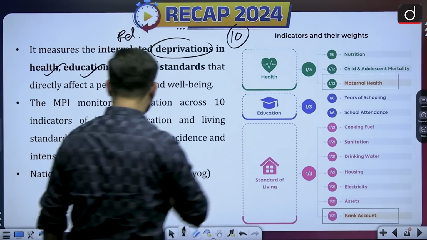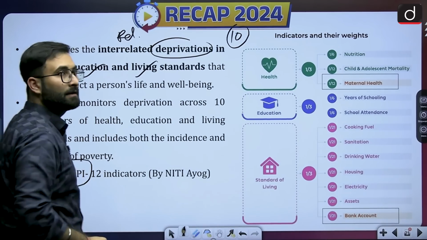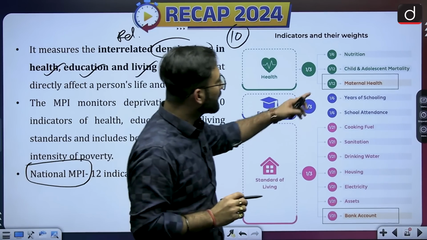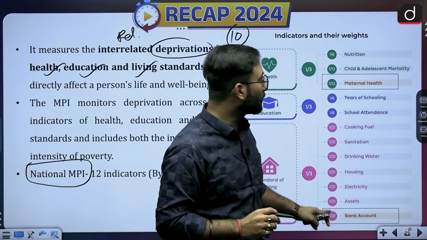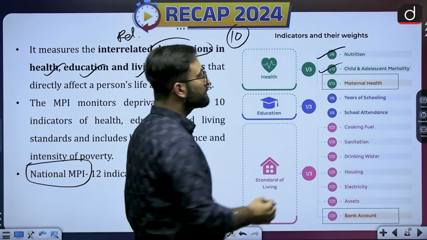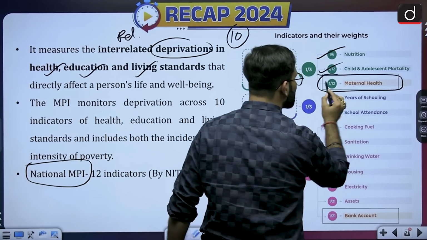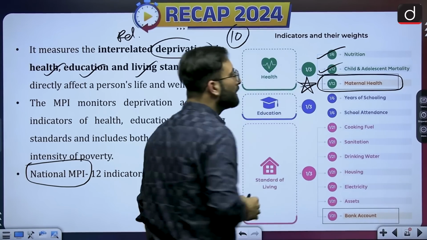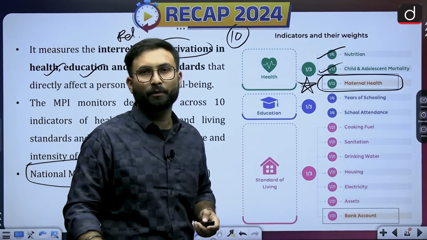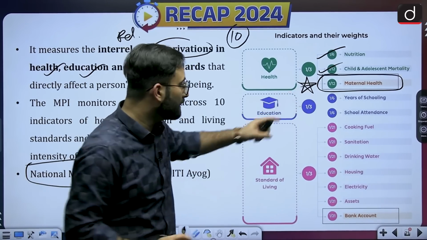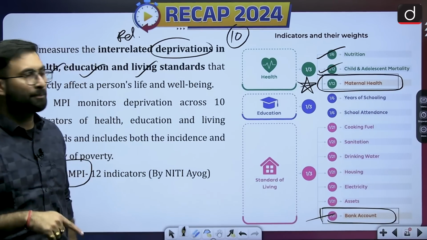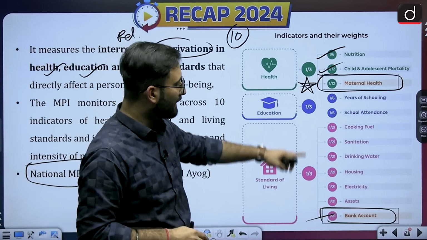Now when we are talking about the National Multidimensional Poverty Index, which is released by Niti Aayog, in that there are 12 indicators. That is nutrition, child and adolescent mortality, maternal health. Now this maternal health is the parameter which is added by the Niti Aayog. This is found in India. Other than that, in the Global Multidimensional Poverty Index, you will not be finding maternal health and bank accounts. Now these two factors you will not be finding in the global report, but in India you will be finding these two, maternal health and bank accounts.